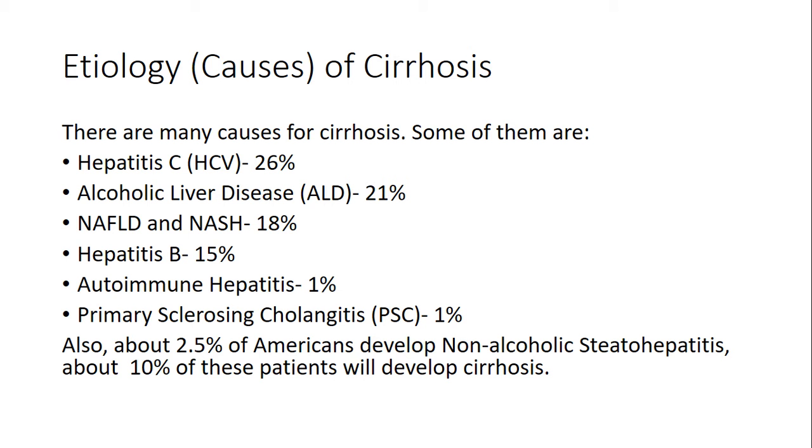Etiology or causes of cirrhosis. There are many causes of cirrhosis. Some of them include hepatitis C, 26%, alcoholic liver disease, 21%, NAFLD, non-alcoholic fatty liver disease, and NASH, non-alcoholic steatohepatitis, 18%, hepatitis B, 15%, autoimmune hepatitis, 1%, primary sclerosing cholangitis, 1%. There are many more, but all of them are less than 1%, so I didn't add them.